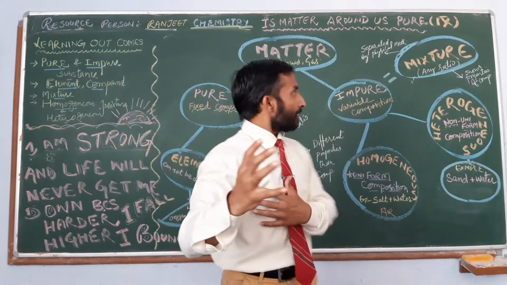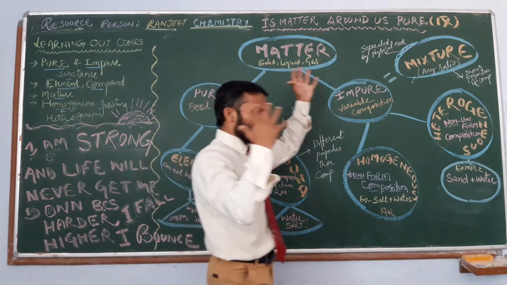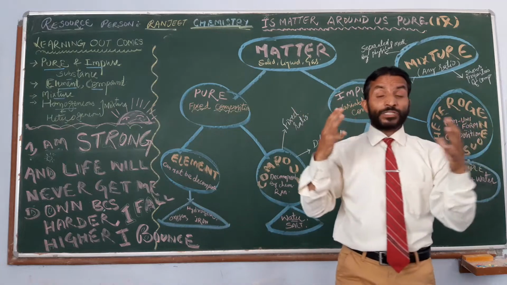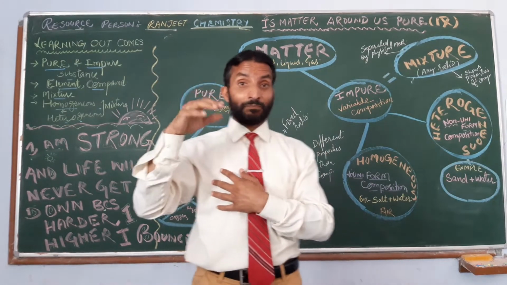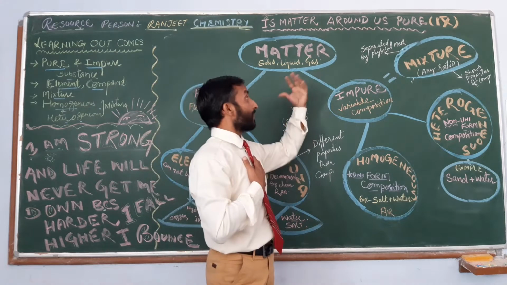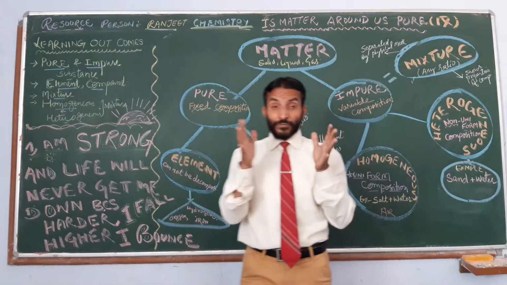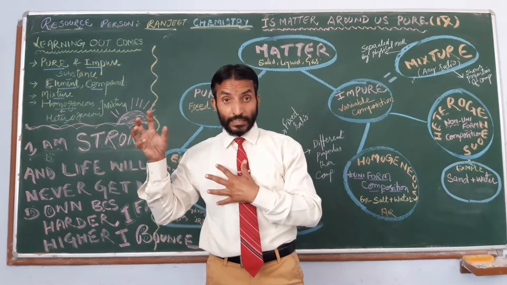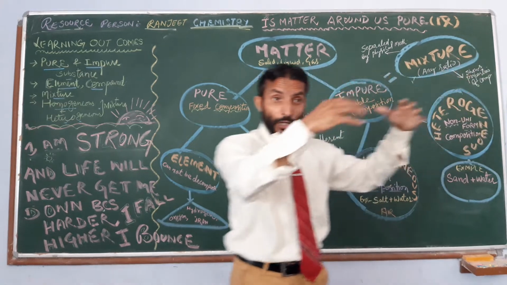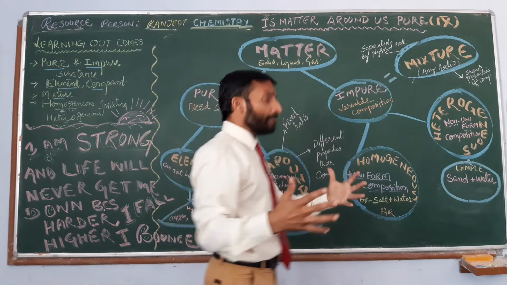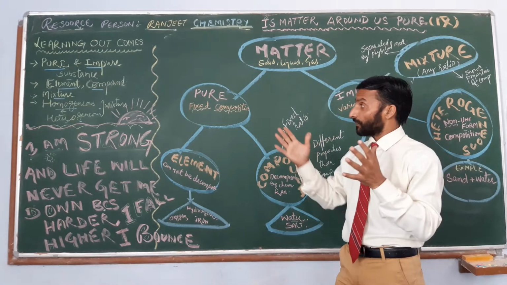So let us start. Here we know the matter, the substance which can be felt by any of our five senses. We have classified the matter into three states by physical classification: solid, liquid, and gases. Now here we will classify matter by the chemical classification.